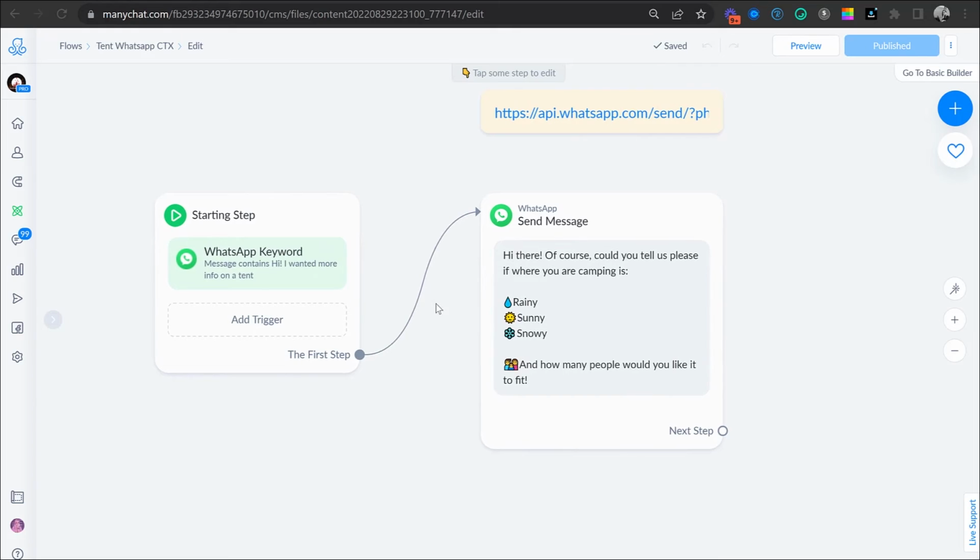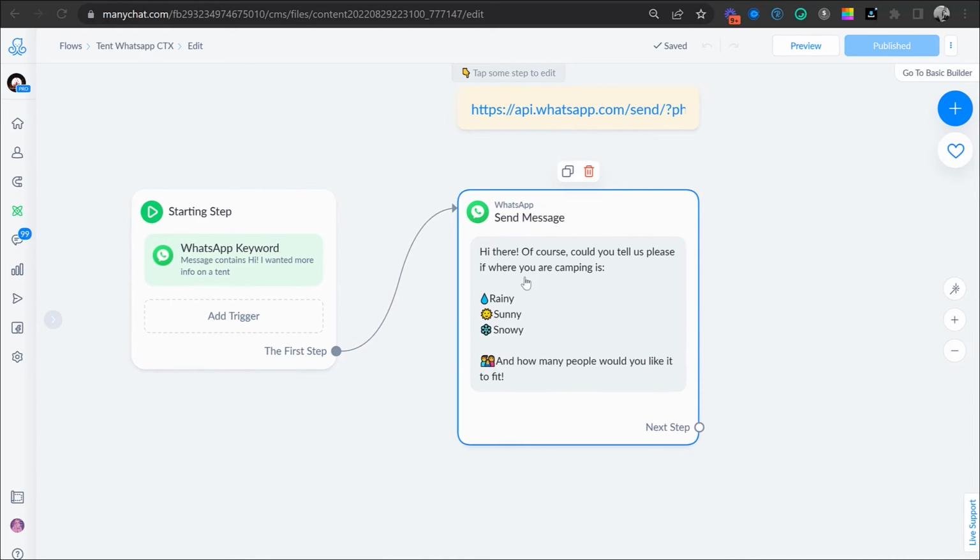So it will say, "Hi there, of course, could you please tell us if your camping place is rainy, sunny, snowy, and how many people would you like it to fit?" So me, as a customer, I can say, "Oh, I'm going somewhere really rainy. I'm going to the rainforest. And it's only 2 people, so something not too big, but maybe really, really good for the weather." That is going to collect that information, so when the customer support agent or the sales agent comes in, they can actually talk to this person about their needs.